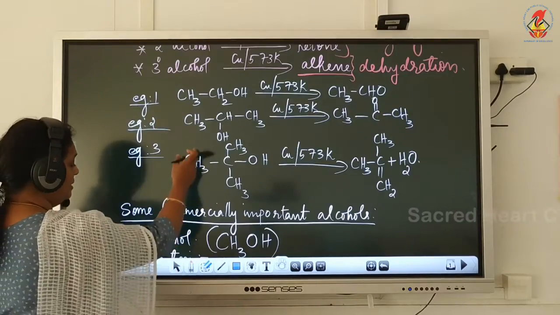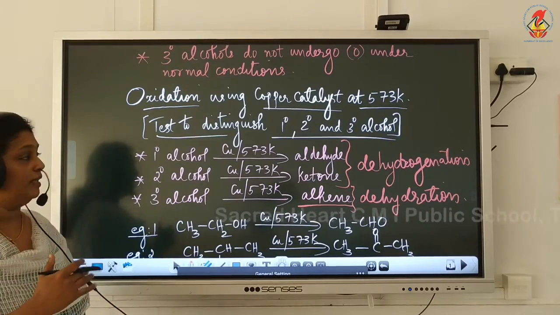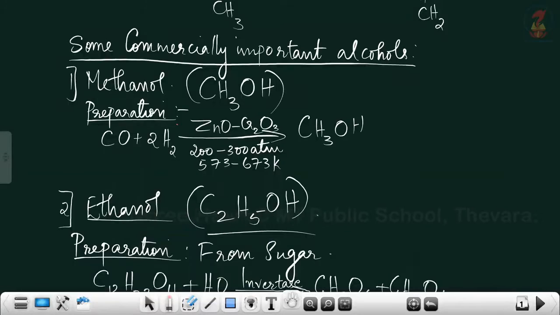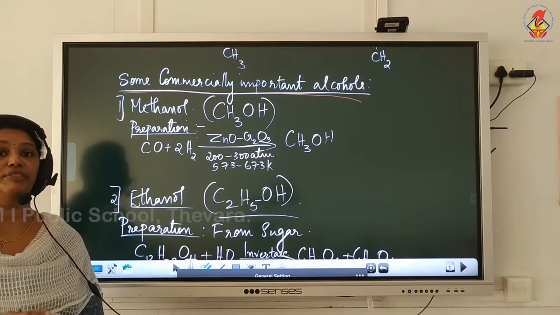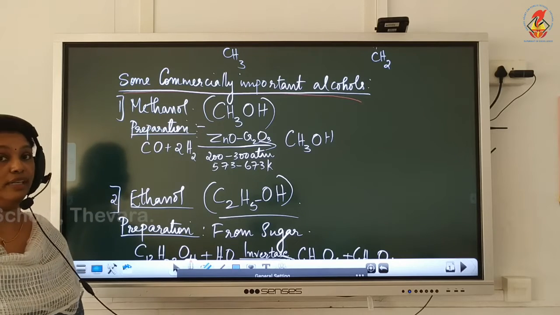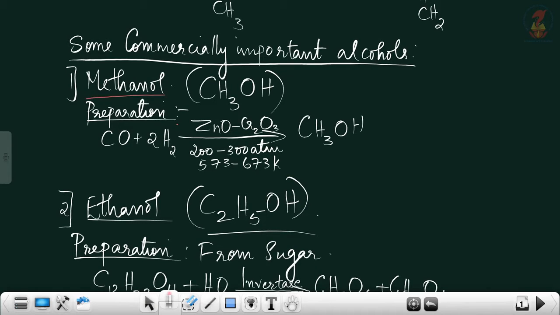Now, I am going to discuss one more topic, the last topic coming under alcohol properties, that is some commercially important alcohols. You have to learn two alcohols, their preparation and properties, which are very important commercially. The first one is methanol. The formula of methanol is CH3OH. Now, the preparation of methanol is catalytic hydrogenation of carbon monoxide. At high temperature and pressure, we get methanol.